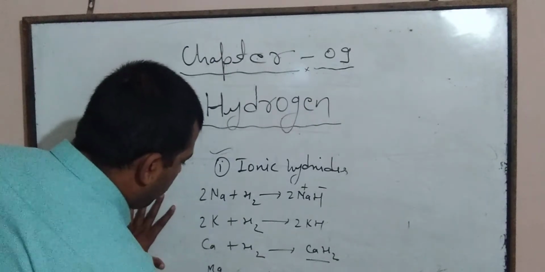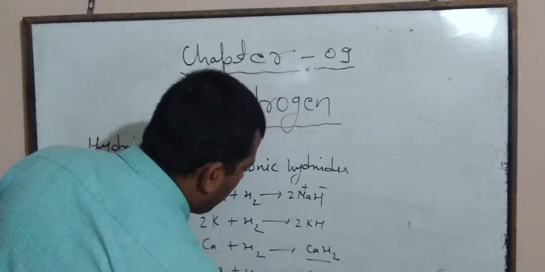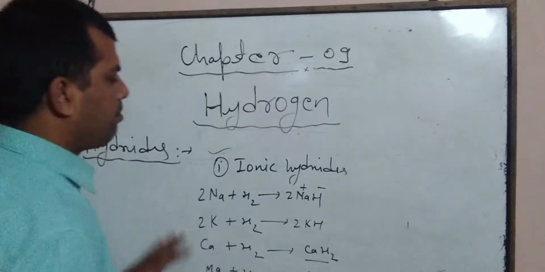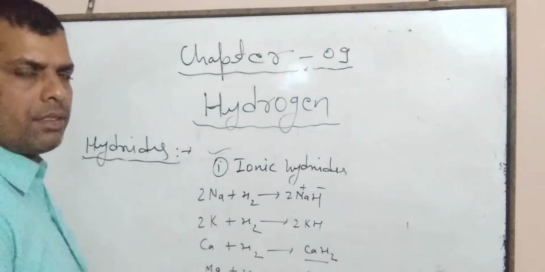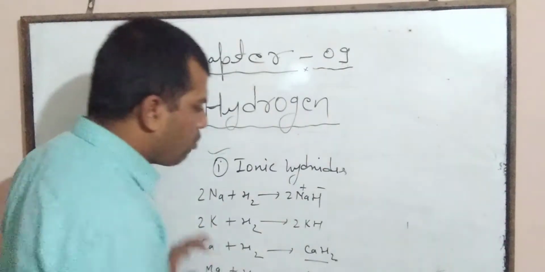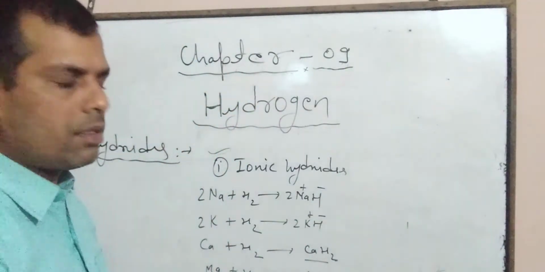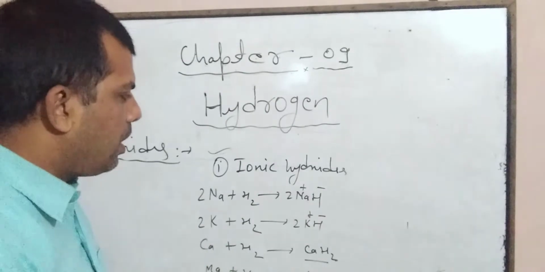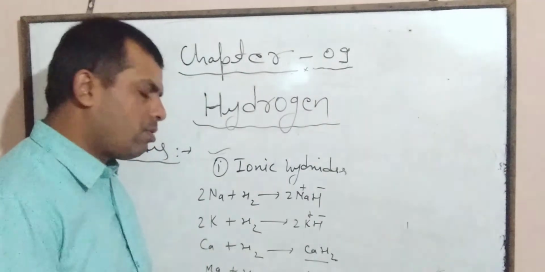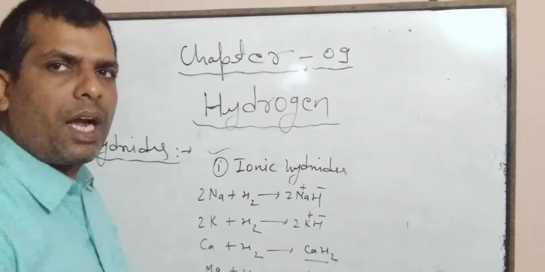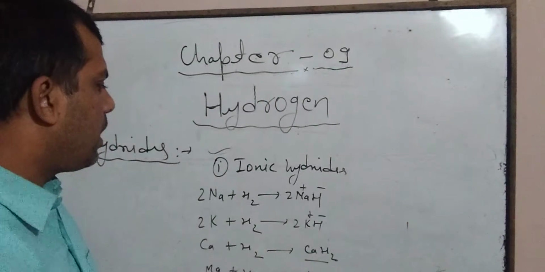Similarly, magnesium reacts with hydrogen to form MgH2, magnesium hydride. These are ionic hydrides because between electropositive metals and hydrogen ionic bond is present. That's why these are ionic hydrides.